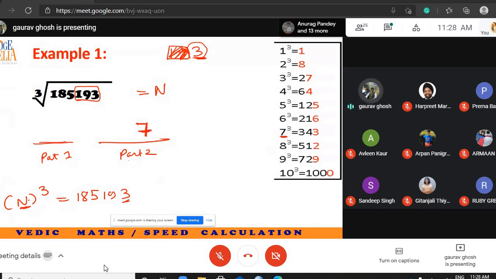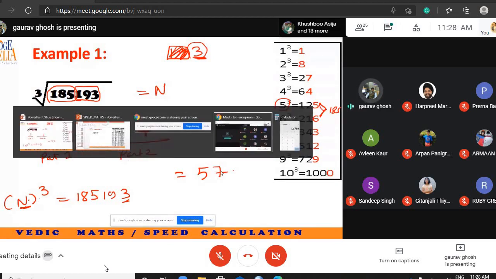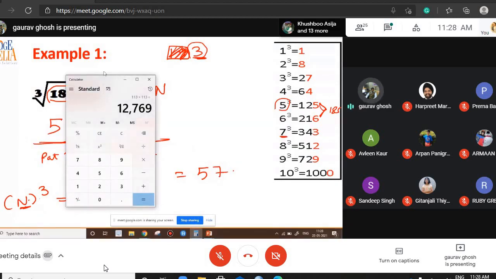What about this part? It is even easier. Concentrate on 185. Where does 185 fit? It fits here. So choose the smaller number, 5. So you have the answer. 57 is the answer. Let's verify.